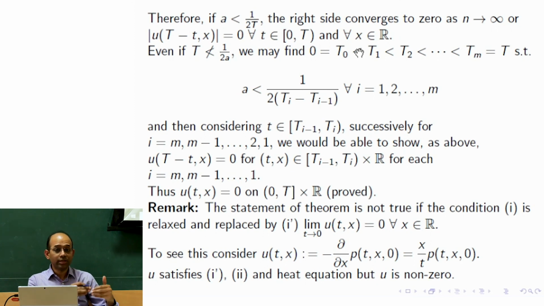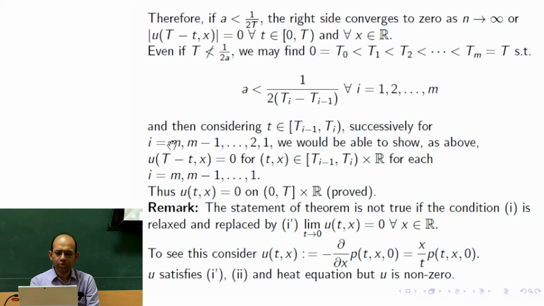And since we know that till T1 it is 0, we take that as my initial condition again, and then considering small t between capital T i minus 1 and capital T i, successively for i equal to m, m minus 1. So either you start from 1 or m.